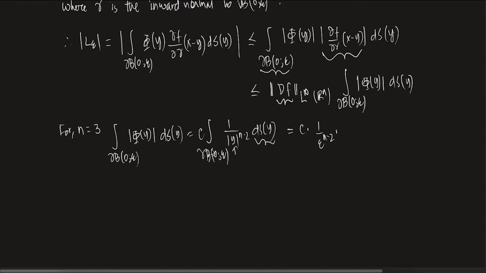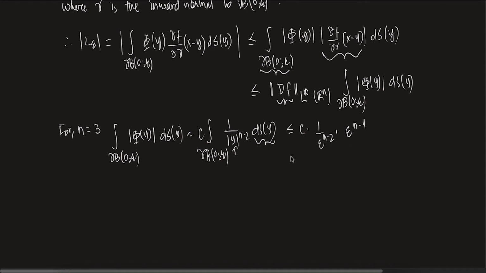It is essentially the integral over the boundary of the ball, with respect to the surface measure. That will give you the surface area of the ball. So there is some constant again which is getting accommodated here, and that will give you epsilon power n minus 1. Is this clear? The surface area of a ball of radius epsilon is some constant times epsilon power n minus 1. So that is what is getting outside.